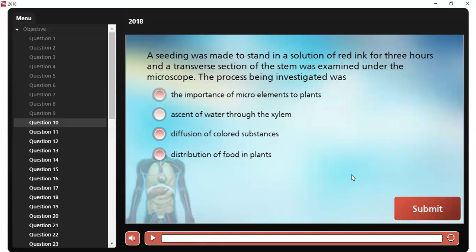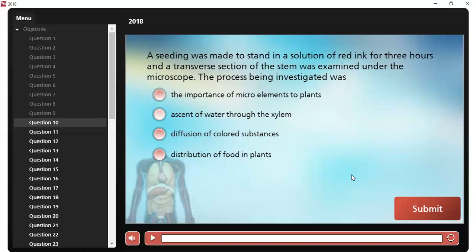Question number 10. A seedling was made to stand in a solution of red ink for 3 hours, and a transverse section of the stem was examined under the microscope.